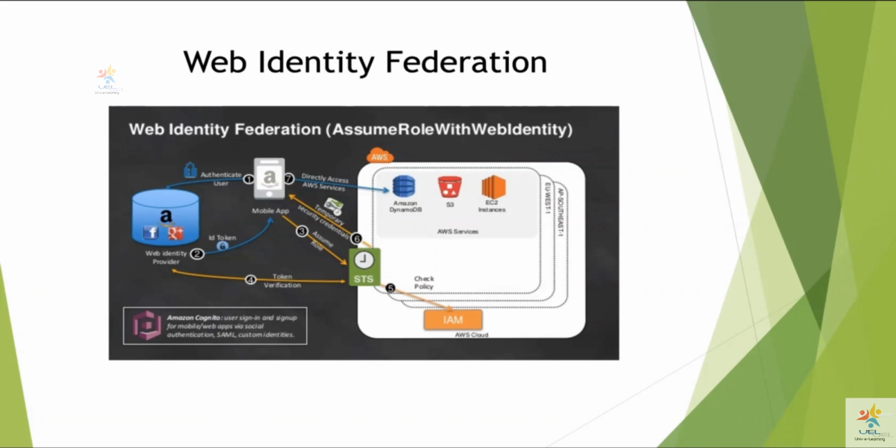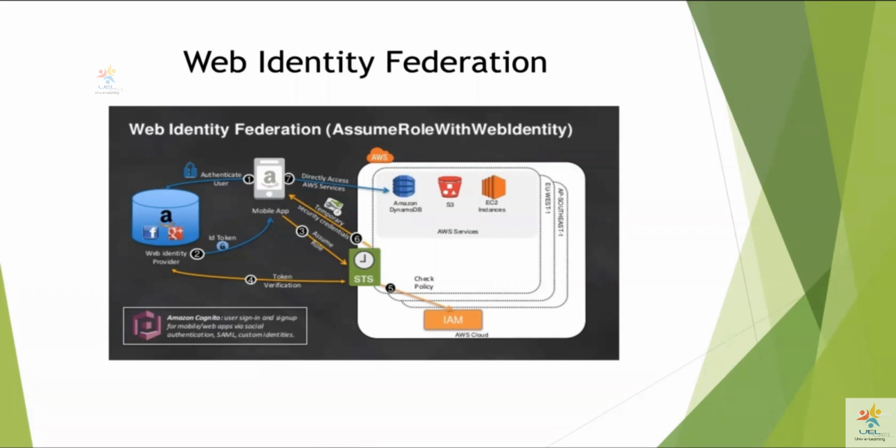STS is called the Secure Token Service. So it's going to get a token. The token verification is going to be done with the same web identity provider. And then STS is going to issue that user from that mobile app an IAM role or temporary security credentials, which are valid for 3 or 4 hours. Then the user will be able to access any of the resources directly within the AWS ecosystem, within a particular region, and so on.